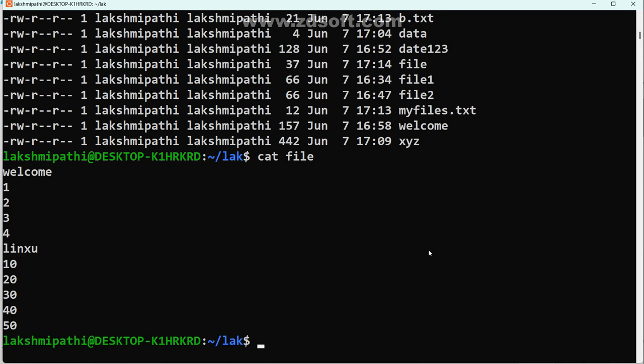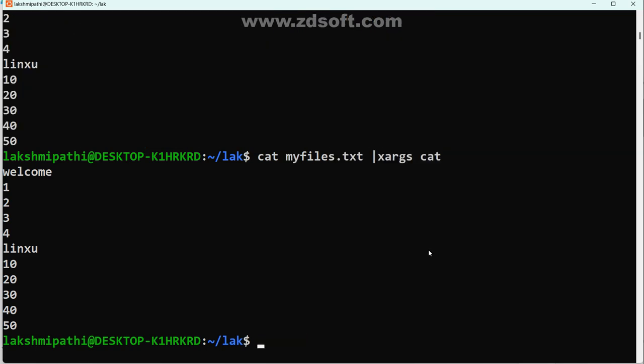Data is stored in file. Cat of file. Now you may ask me, sir, I don't want to store, I want up to this only. You check it. This is a special thing. This file contains multiple files. Those file names are extracted and each file content is displayed. Is it good, right? Useful or not? Sometimes it may happen, they may write all the file names in one special file. That special file having all the files, based on that you want to extract the content. That's why we're using xargs.